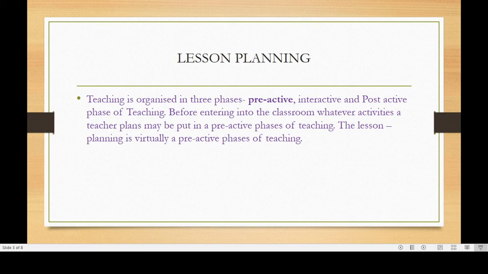Teaching is organized in three phases, that is, the pre-active, interactive and post-active phases of teaching. Before entering the class, whatever activities a teacher plans may be put in the pre-active phase of teaching. Lesson planning is virtually a pre-active phase of teaching.